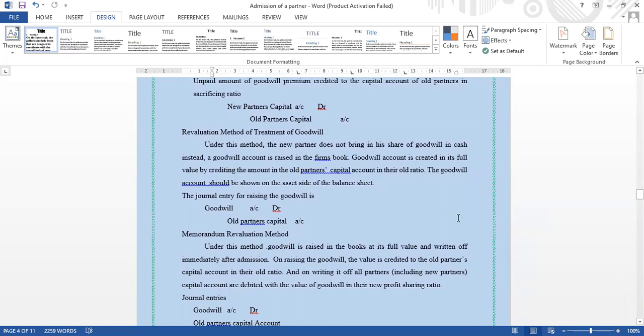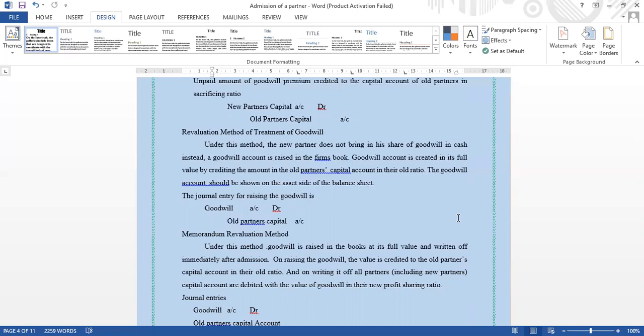Under this method, the new partner does not bring in his share of goodwill in cash. Instead, a goodwill account is raised in the firm's books. The goodwill account is created at its full value by crediting the amount to the old partners' capital accounts in their old ratio. The goodwill account should be shown on the assets side of the balance sheet. The journal entry for raising the goodwill is: goodwill account debit to old partners' capital account.